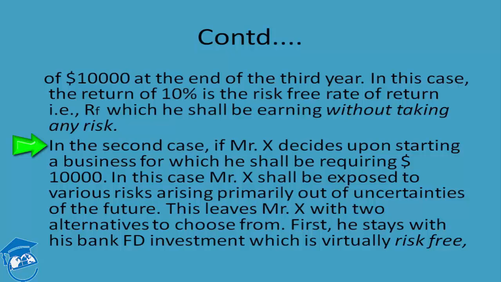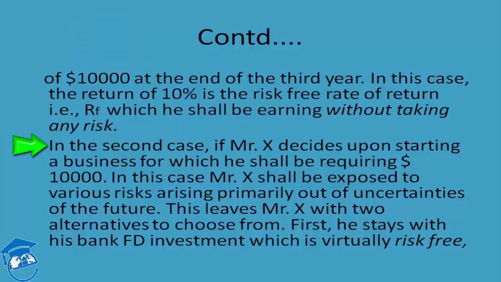If Mr. X is availing the opportunity of starting his own business, then he is foregoing an existing opportunity of earning 10% risk-free from his bank, and that opportunity has to be compensated by the business. This phenomenon is technically known as the compensation for the opportunity cost of capital. Opportunity cost of capital means that it is the cost which has to be returned by the business to Mr. X for the sake of Mr. X's forgoing one opportunity for the sake of another.